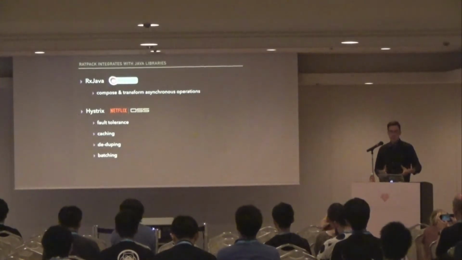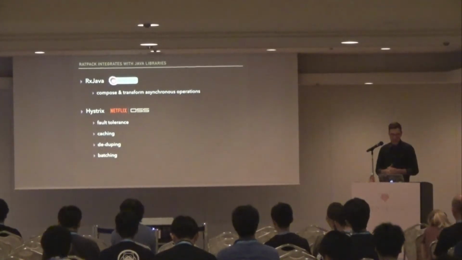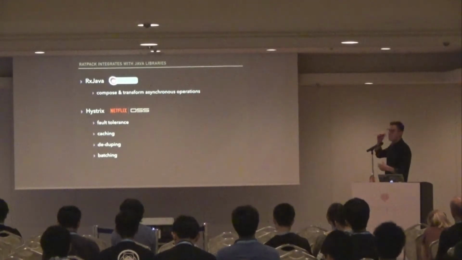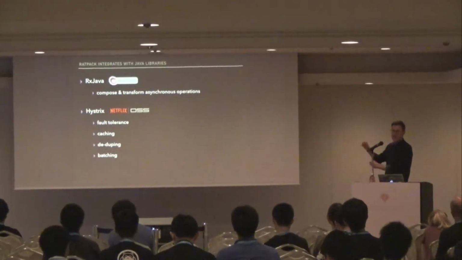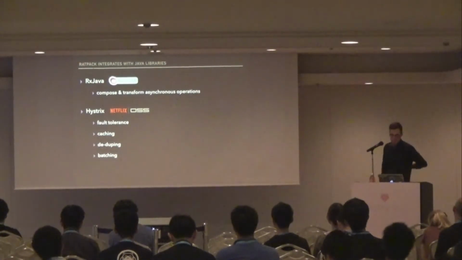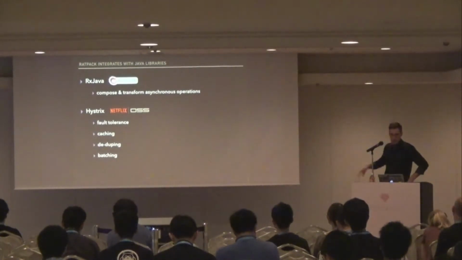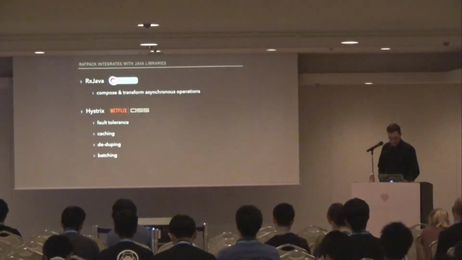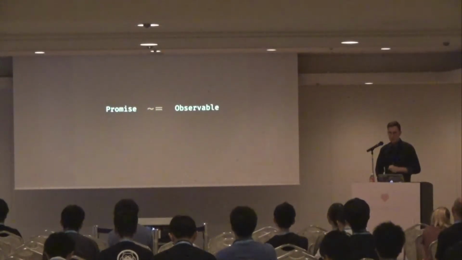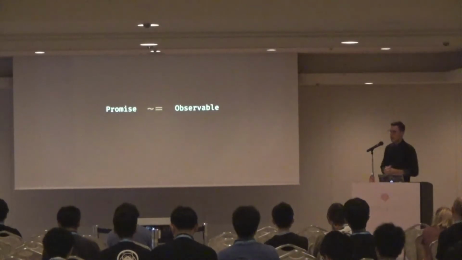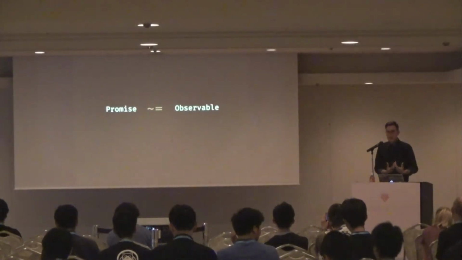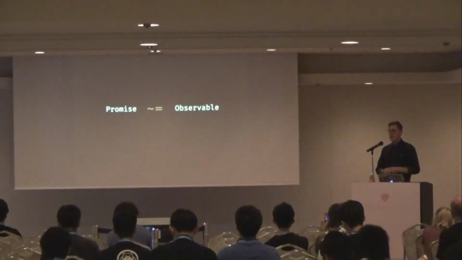Hystrix is a library for wrapping I/O operations and applying fault tolerance, caching, deduping. So if we have a number of events queued up on our event loop, it can determine if some of them are the same and then not perform the same request twice. But we're really going to focus on RxJava, which uses this construct called an observable. An observable is very similar, sort of analogous to a promise, and that is, it's a unit of work that is going to be done in the future.